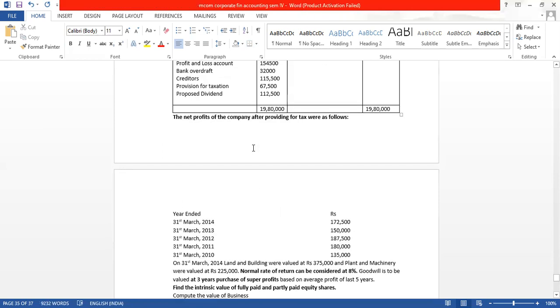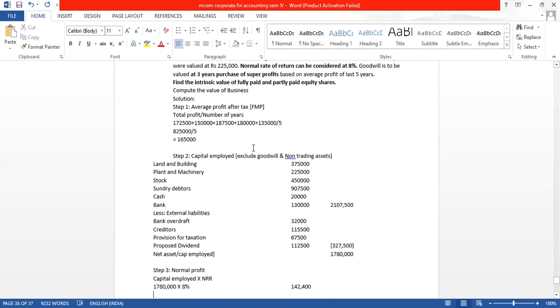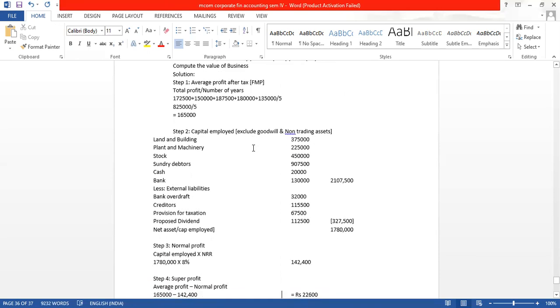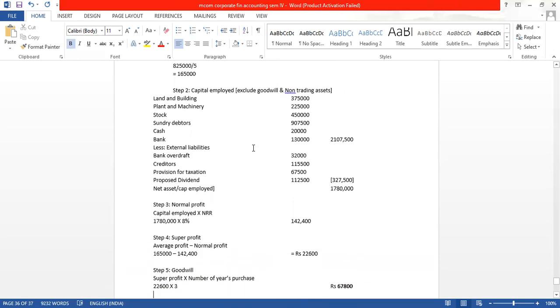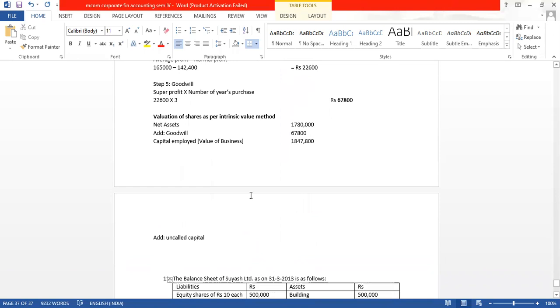Uncalled means calls in arrears, na? Here, how much is the uncalled or outstanding call? Normally they have called it here, but that has not been paid by the shareholders. It is 2,000.